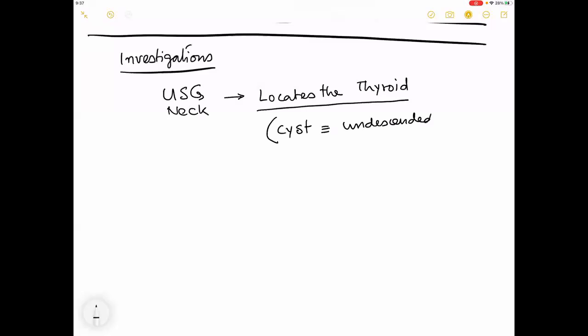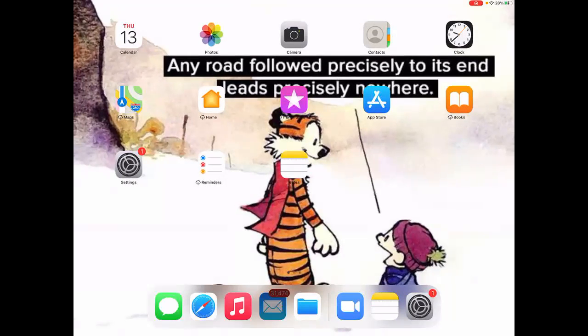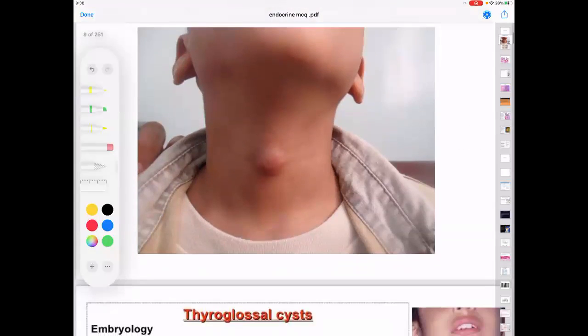Now I'm making you understand a difficult concept, difficult even for my postgraduates to understand. Understand that in this picture that you drew, the thyroid developed at this point. Remember the foramen cecum? And then the thyroid came down like this.